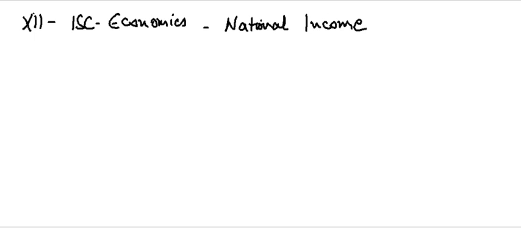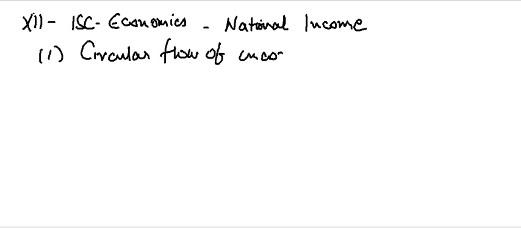So the first thing that you are supposed to know under national income is the circular flow of income. What is circular flow of income? Here the syllabus says that you are supposed to know a simple model explaining the circular flow of income with 2, 3 and 4 sector models, with leakages and injections. So when you're talking about circular flow, there are two words you have to keep in mind: leakages and injections.